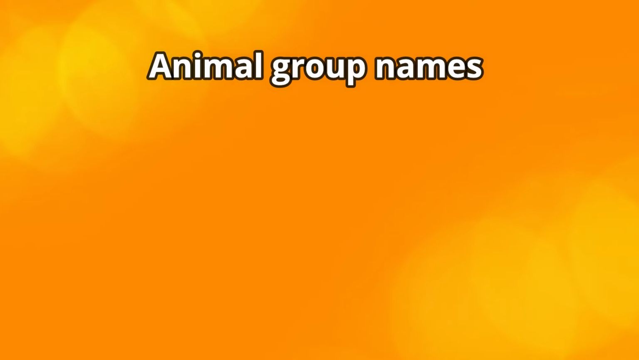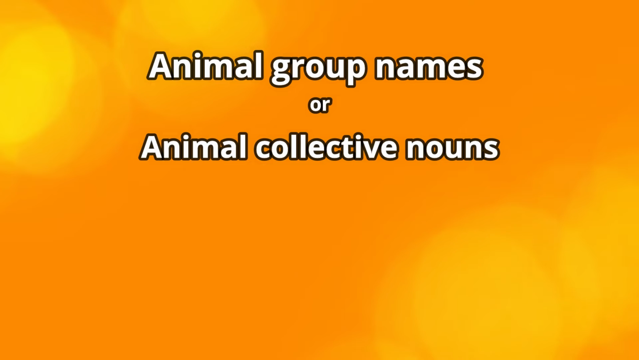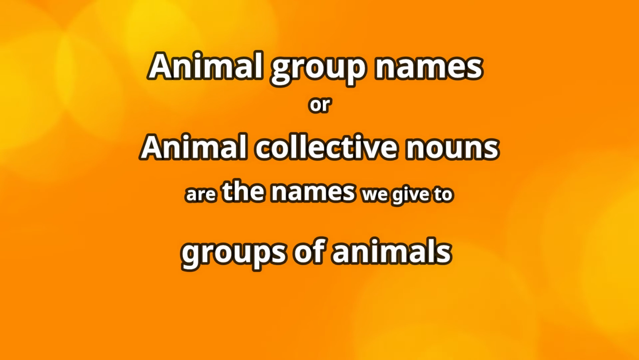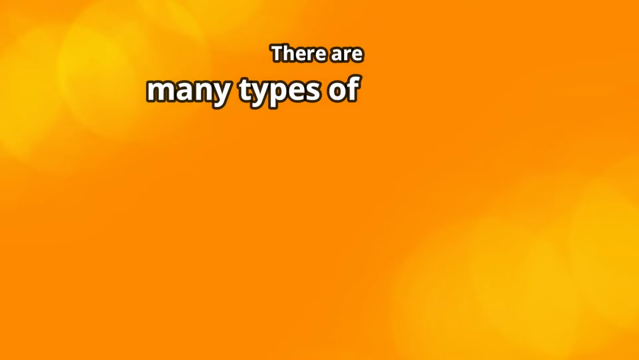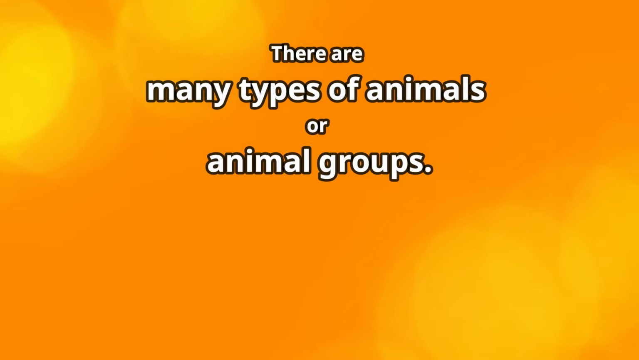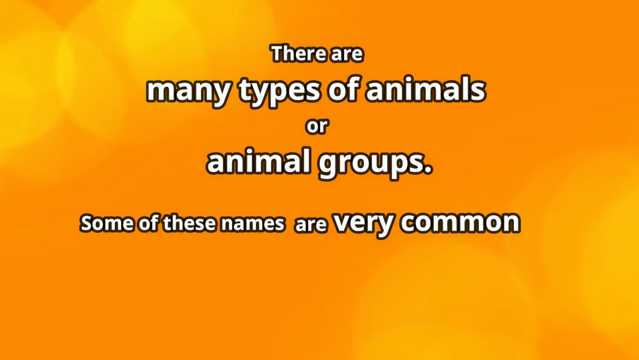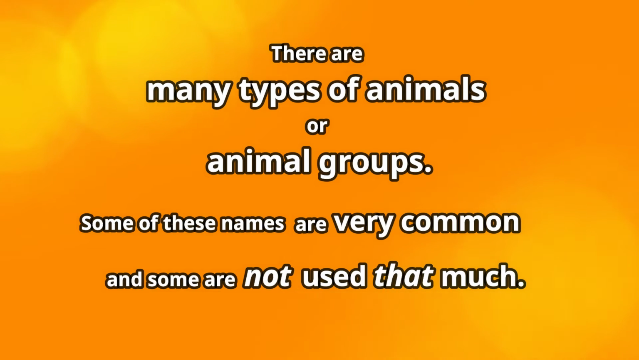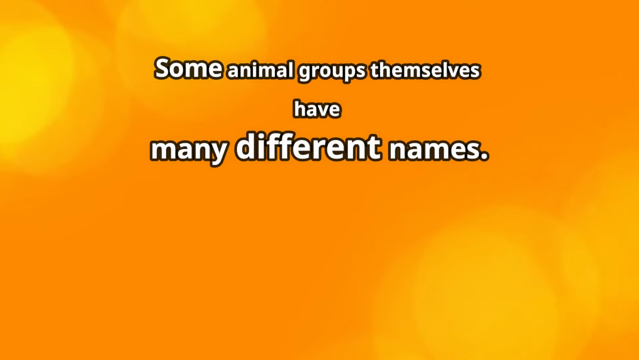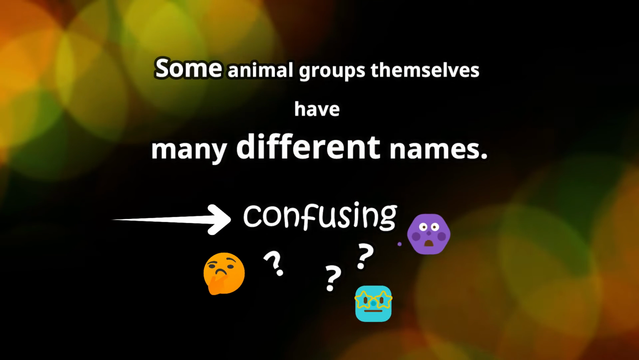Animal group names, or you could say animal collective nouns, are the names we give to groups of animals in English. We use many of these names because there are many types of animals, or animal groups. Some of these names are very common and some are not used that much. Also, some animal groups themselves have many different names. It can be very confusing.